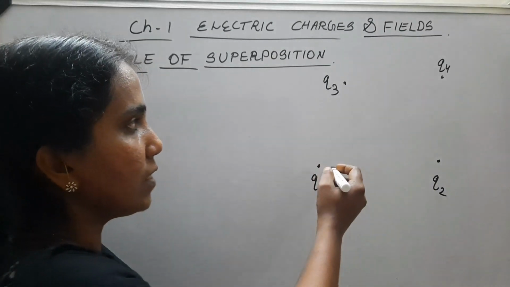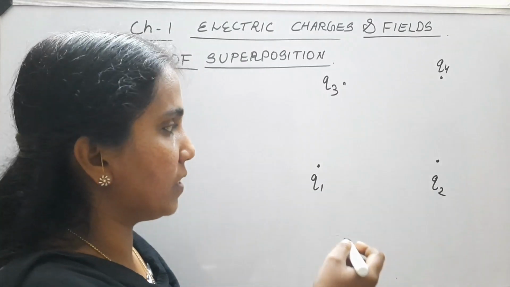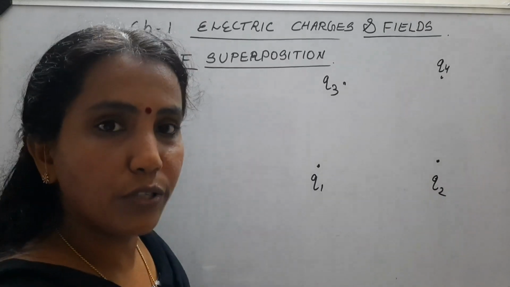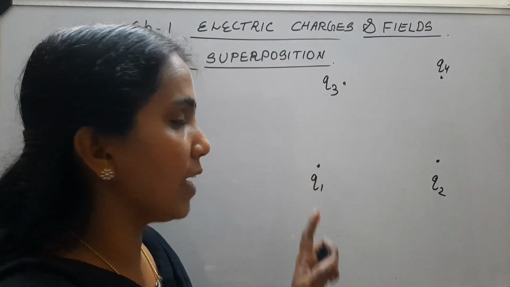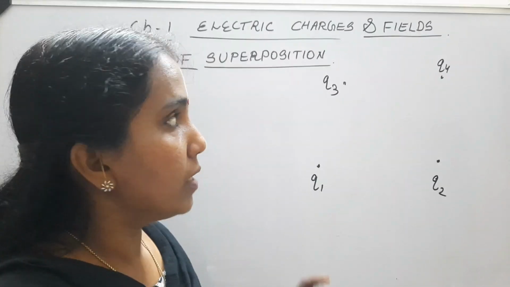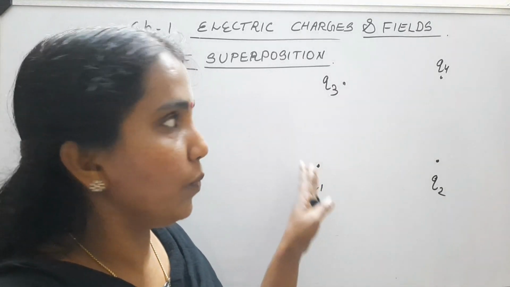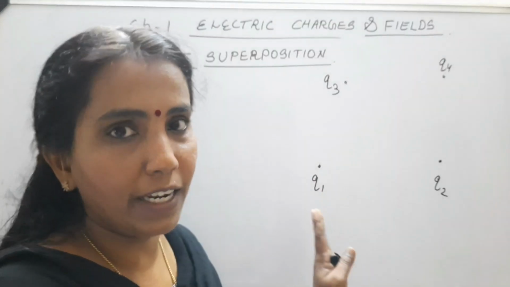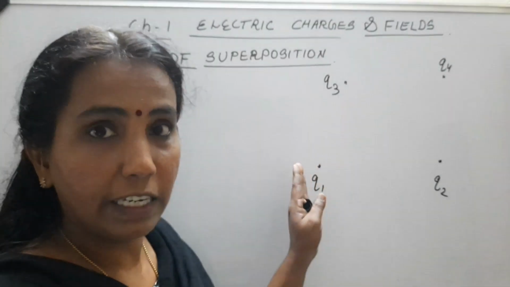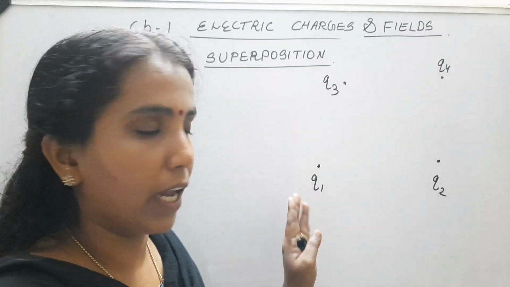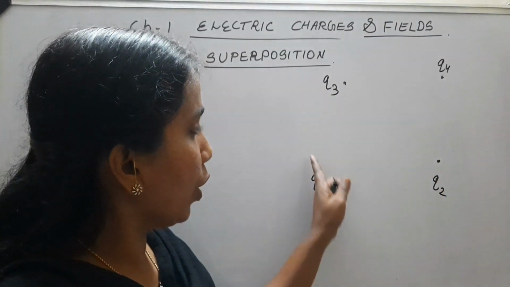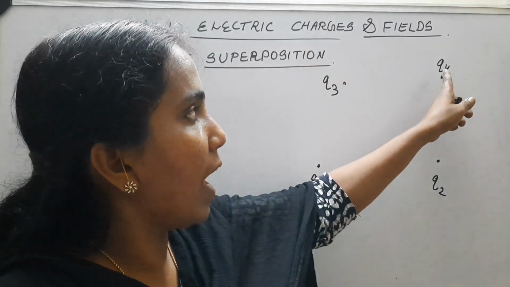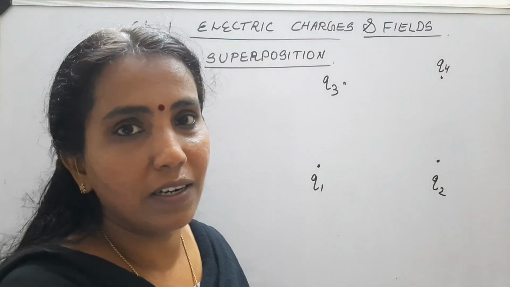So the thing is this: since three other charges are present, Q2 will be exerting a force on Q1, Q3 will be exerting a force on Q1, Q4 also will be exerting a force on Q1. For our easiness, we assume that all the charges are like charges, either positive or negative, so the force of interaction is only of repulsion. On Q1, Q2 exerts a force, Q3 exerts a force, and Q4 also exerts a force.